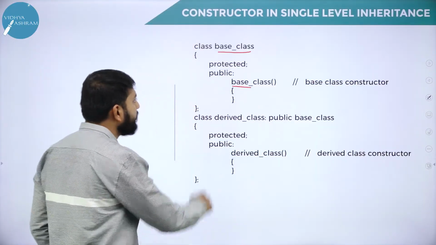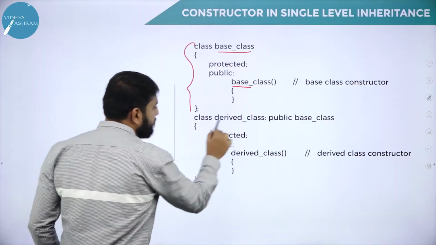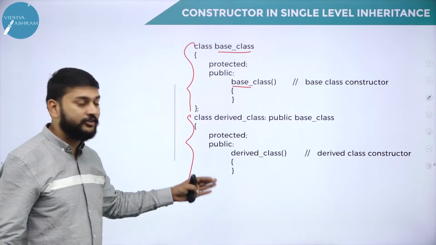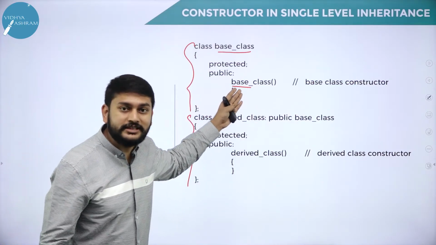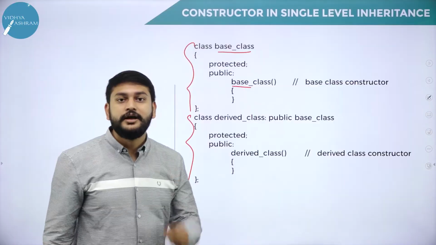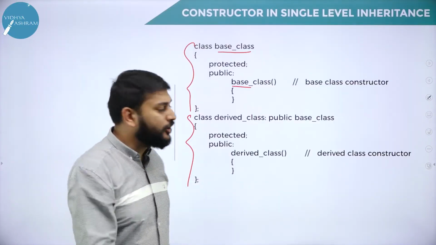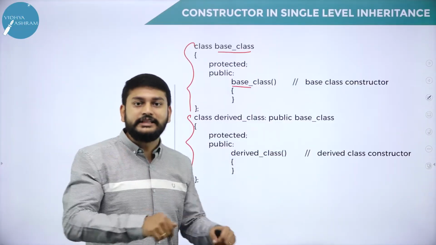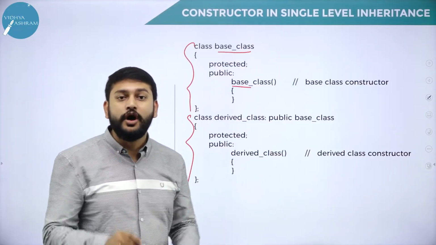Please observe, this is the base class that I have, this is the derived class that I have. This I will call a base constructor, and this I will call a derived constructor. The concept of base constructor and derived constructor is important in this explanation.